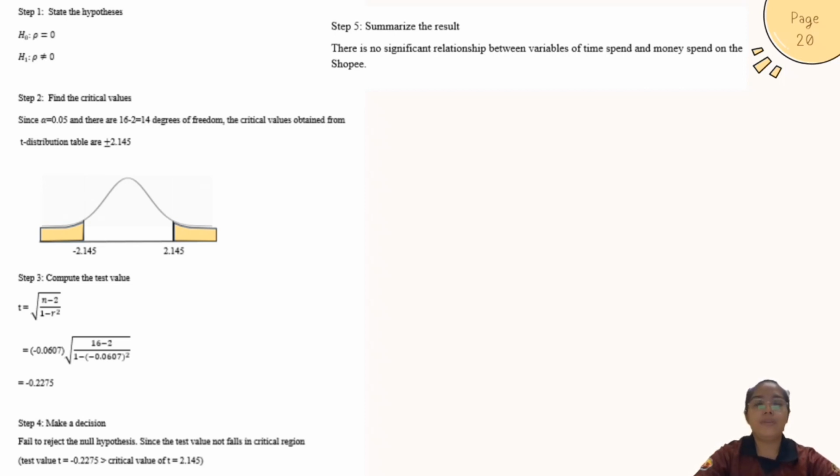Step 3, compute the test value. The test value can be calculated using the formula r times square root of n minus 2 over 1 minus r squared. After we substitute the values into the formula, we get negative 0.2275. The fourth step is make a decision. We fail to reject the null hypothesis. This is because the test value does not fall in the critical region. Step 5, summarize the result. There is no significant relationship between the variables of time spent and money spent on Shopee.